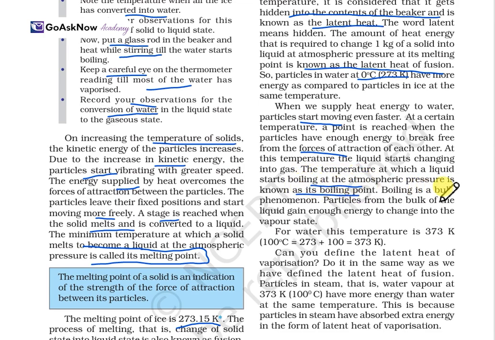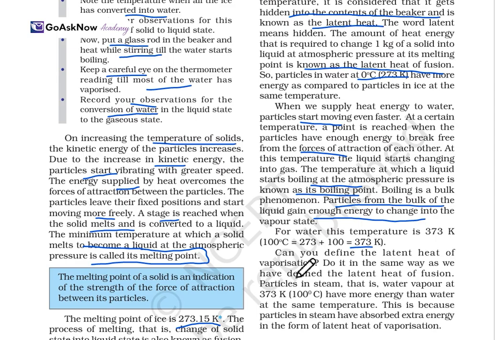Boiling is a bulk phenomenon. Particles from the bulk of the liquid gain enough energy to change into the vapor state. For water, this temperature is 373 Kelvin, which is 100 degrees Celsius, equal to 273 plus 100, that is 373. So can you define the latent heat of vaporization?